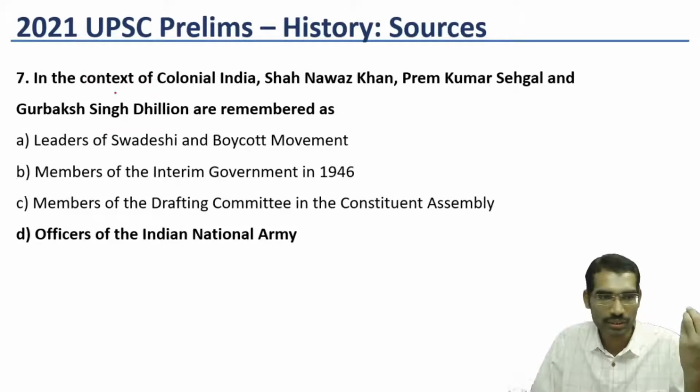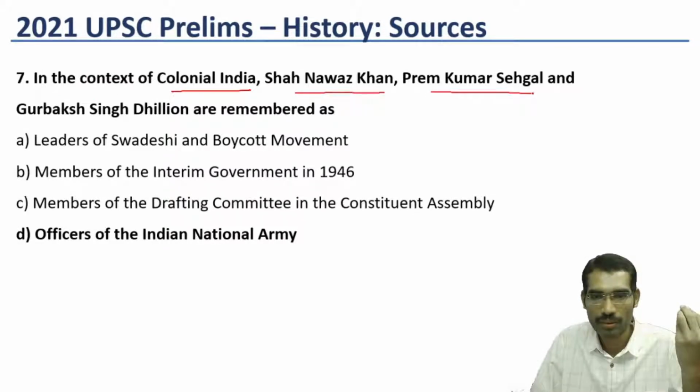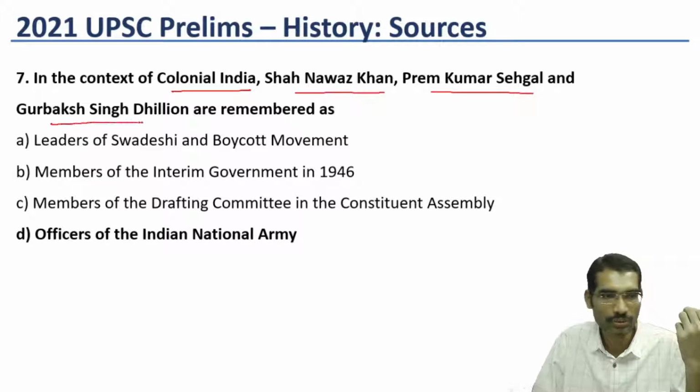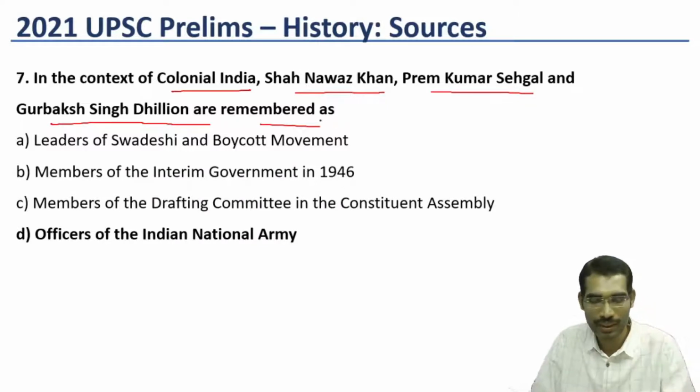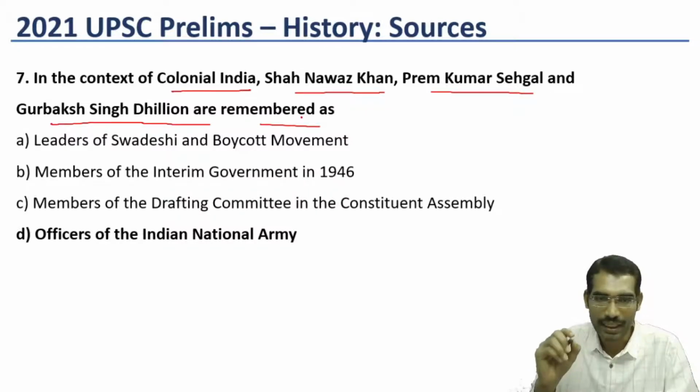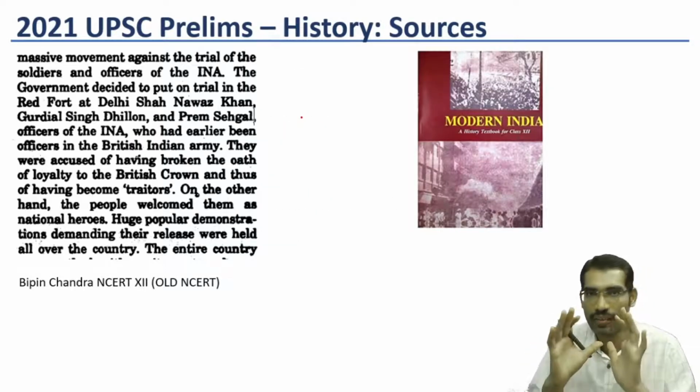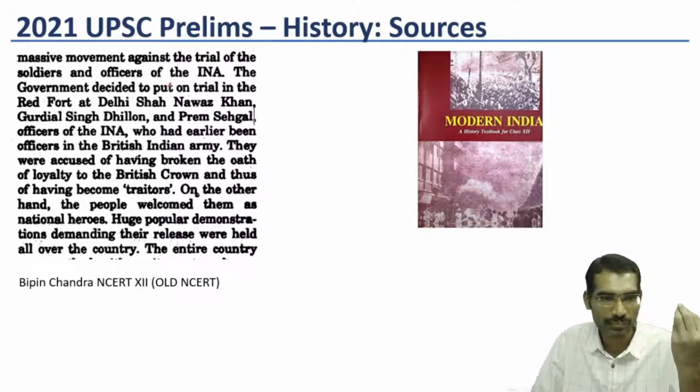Now the next question. In the context of colonial India, Shah Nawaz Khan, Prem Kumar Sehgal and Gurbaksh Singh Dhillon are remembered as what? This is a direct question. Most of the students would have answered this correctly. Modern India by Bipin Chandra once again, here itself, the Red Fort.